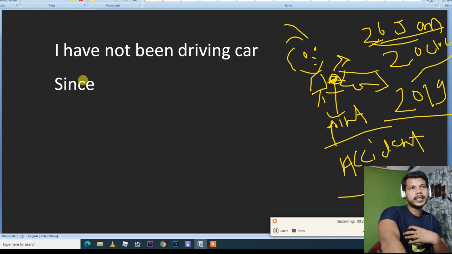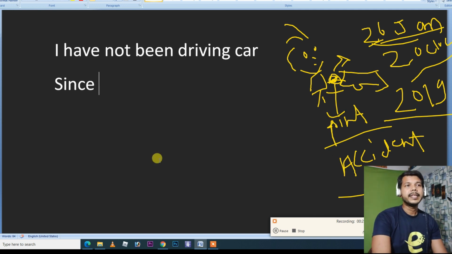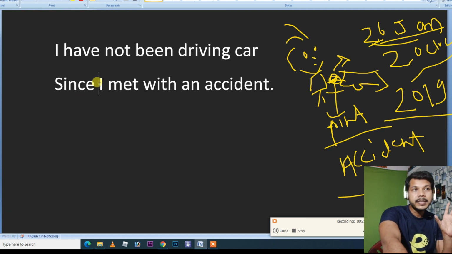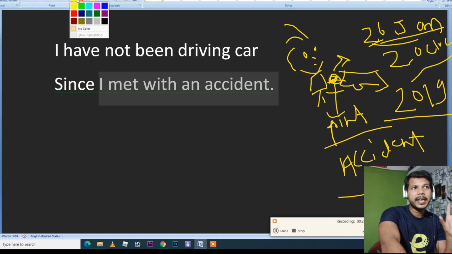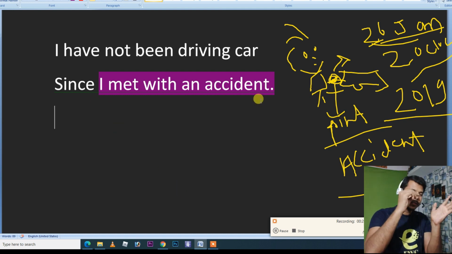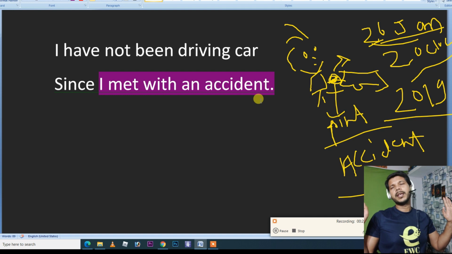So if this person has to say that he has not been driving car, and he says since, and after since, if he wants to reveal that he met with an accident, he is allowed to speak the full sentence, subject, verb, object, after since. This sentence is a time. This sentence is that particular point. I met with an accident, so since that point I have not been driving car.